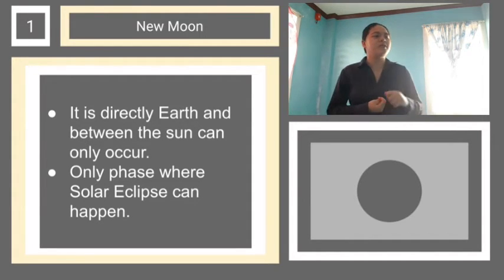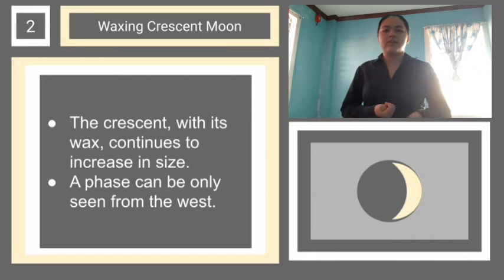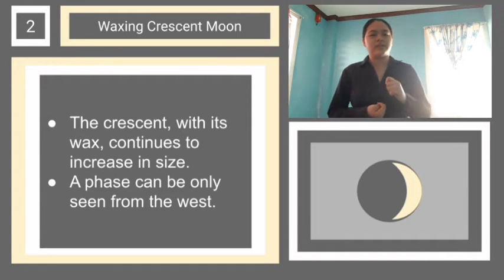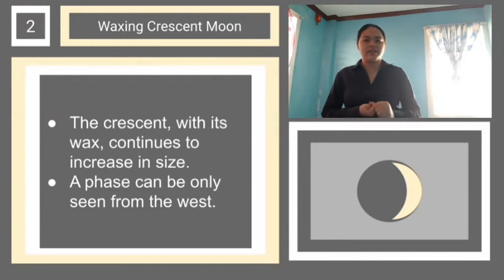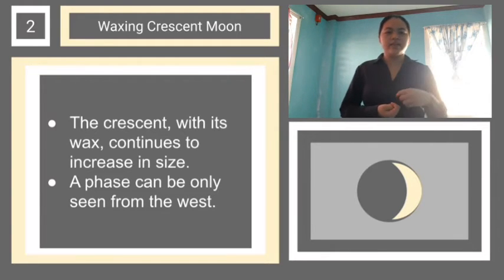Alright, let's move on to the second. What is the second one? Which is the crescent moon. The crescent, with its wax, continues to increase in size. A phase that can only be seen in the west.